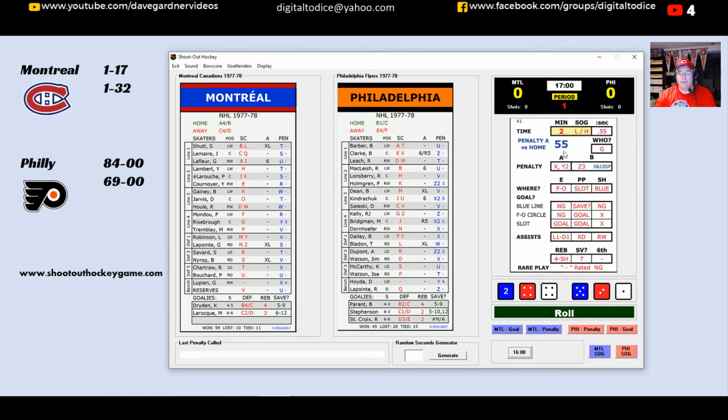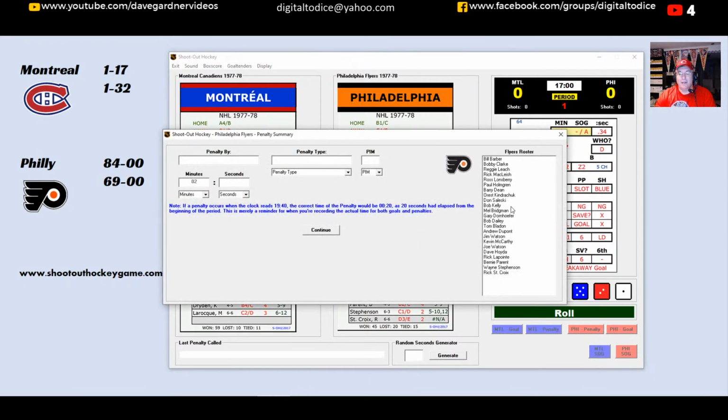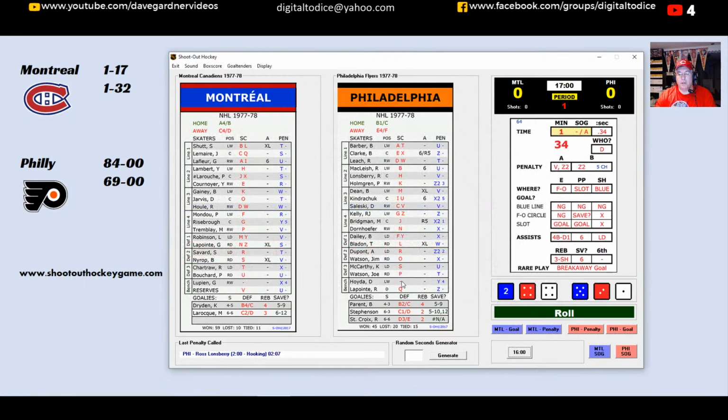A 55. This could be a penalty on the home team, and it probably will be. A 70s Flyers team with a possible penalty? No. Ross Lonsbury will get this penalty here. He's going to get a hooking call. It'll be 2 minutes. And the Canadians will go on the man advantage here. So 1 minute comes off the clock, and we flip for the power play.